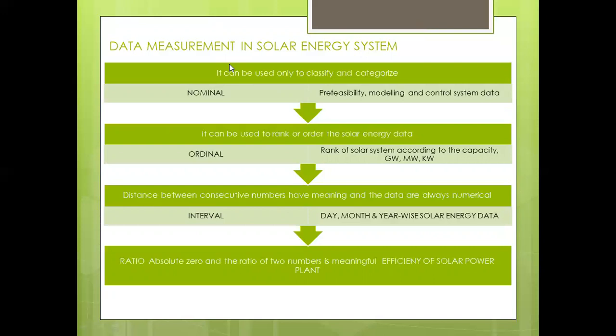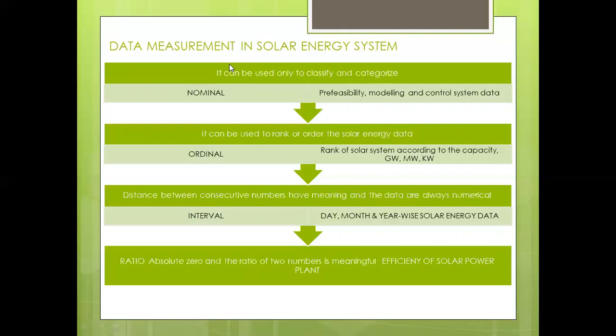For example, if we have a numerous amount of data related to the solar energy system, we classify the data related to pre-feasibility, related to the modeling of the solar energy system, and related to the control system of the solar energy system. So when we classify data at a primary level, that data is called nominal data, in terms of pre-feasibility, modeling, and control system data.